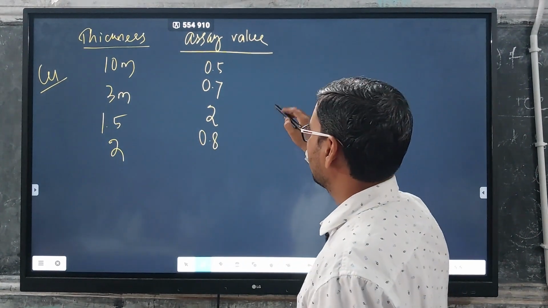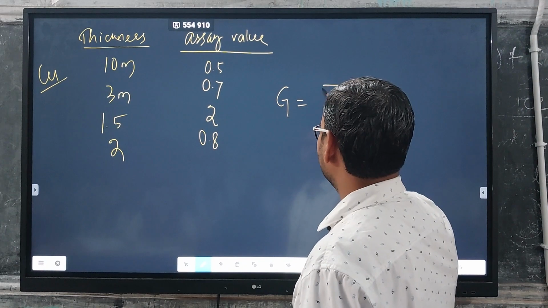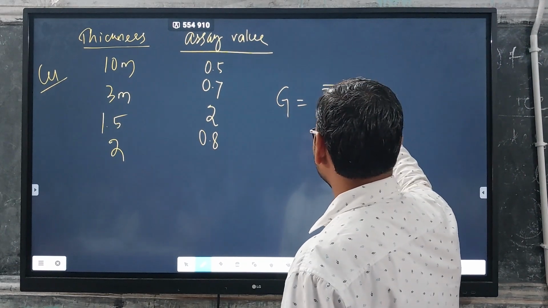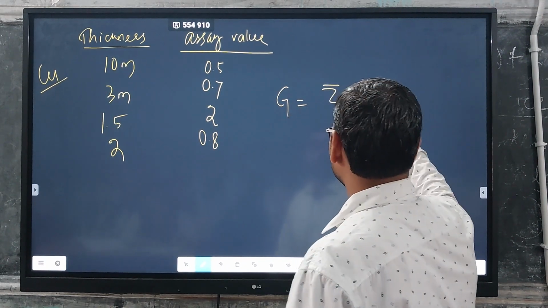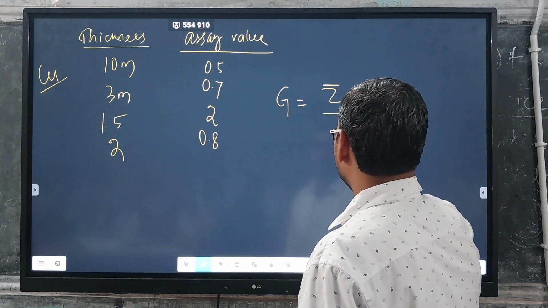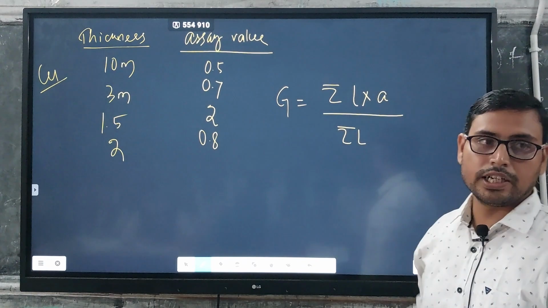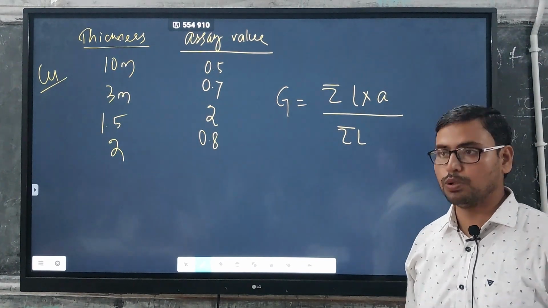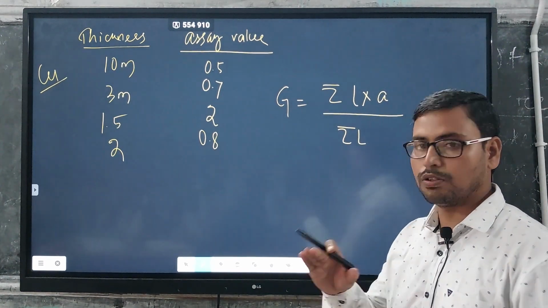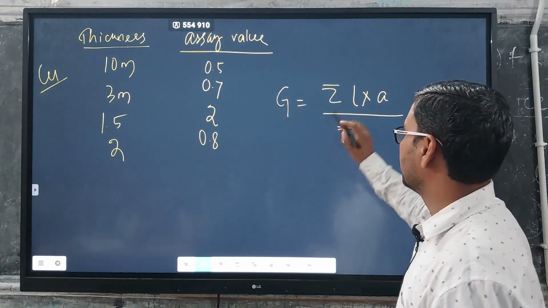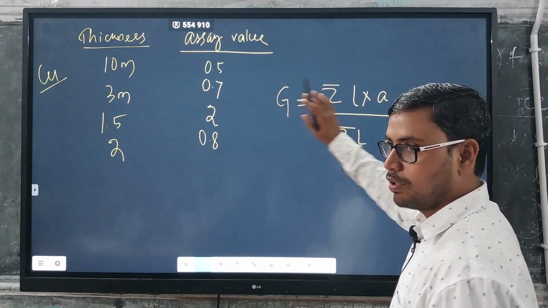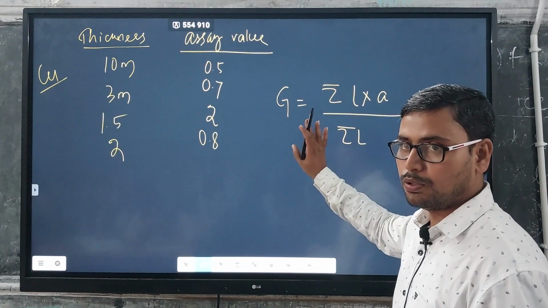So your grade is equal to the summation of length or thickness L into assay value, suppose A, divided by total length. Using this formula we can calculate the grade of this particular borehole or particular mineral horizon. So summation of length into assay values divided by summation of total length.